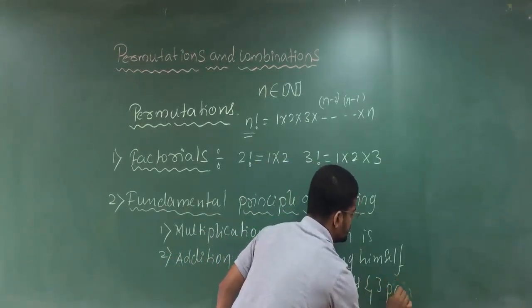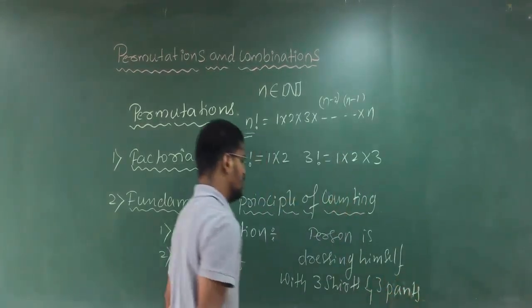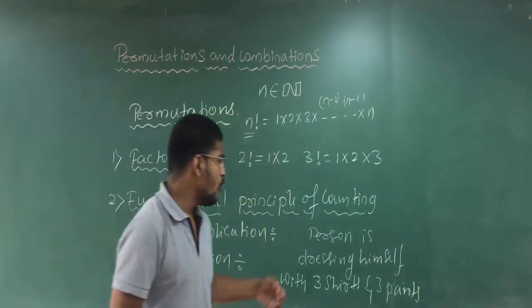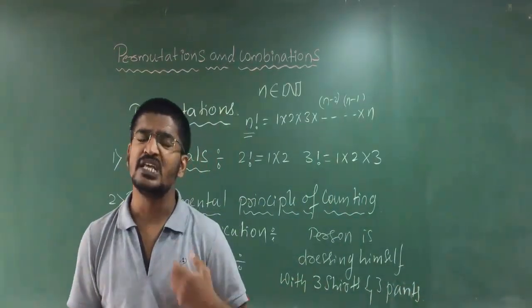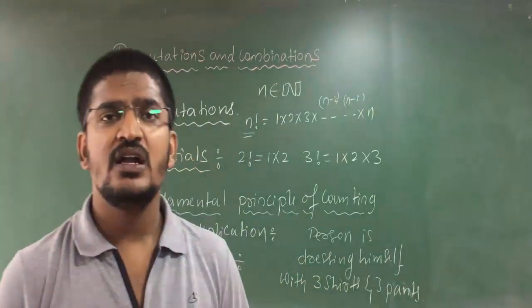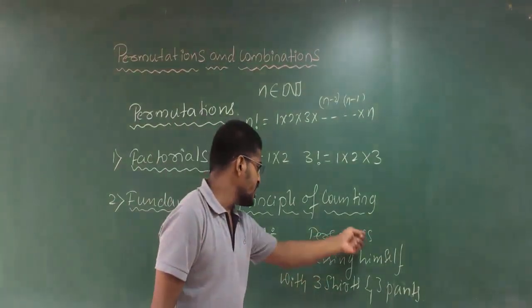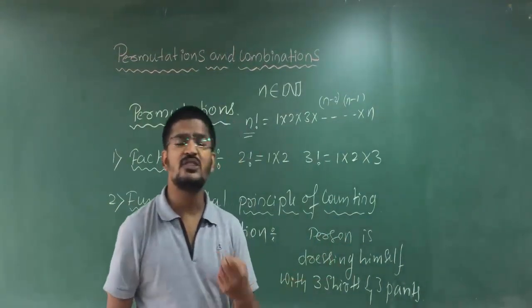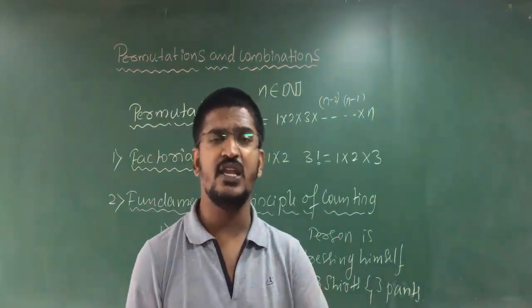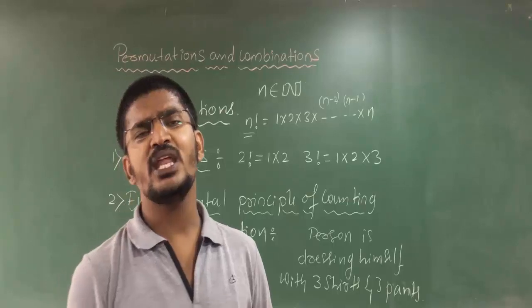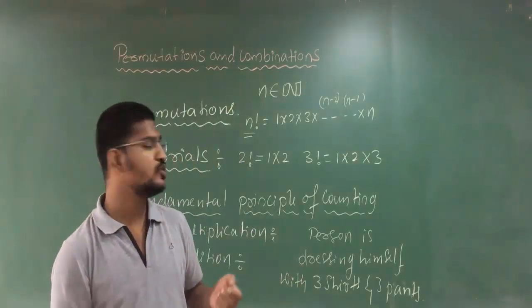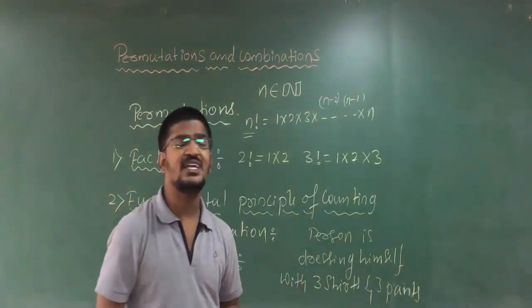Clear students? In how many number of ways can that particular person dress himself? So the person is dressing himself with 3 shirts and 3 pants. Then how many ways are there to complete his event?